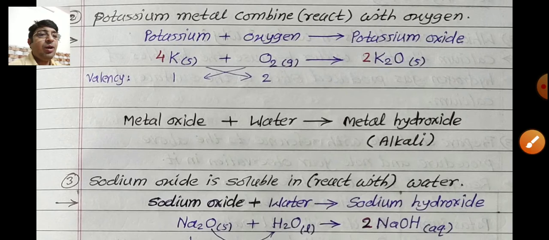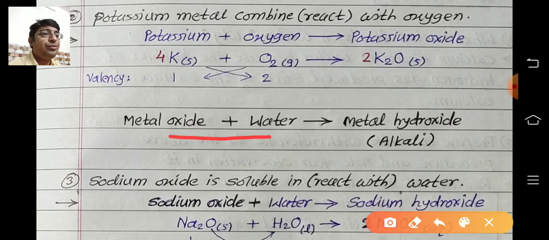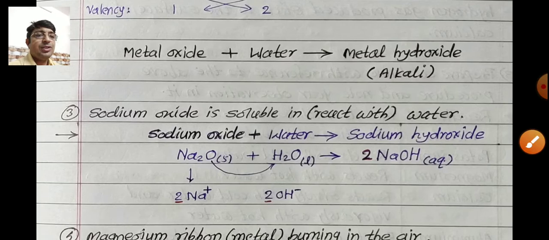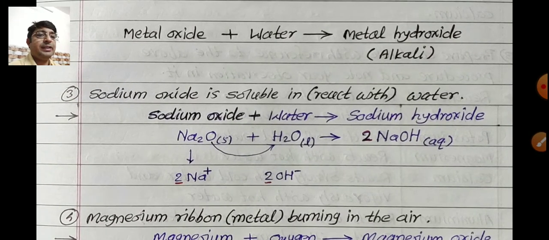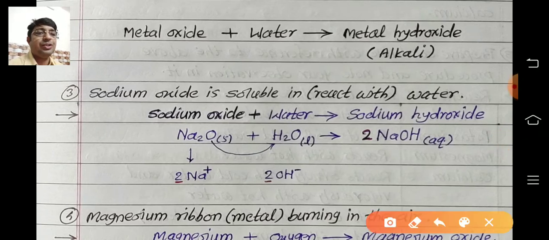Next, metal oxides react. Some metal oxides react with water to form metal hydroxide, that is the alkali, that is, water soluble bases. So sodium oxide is soluble in or reacts with water. So how to write the reaction? Check here. Sodium oxide reacts with water to form sodium hydroxide.